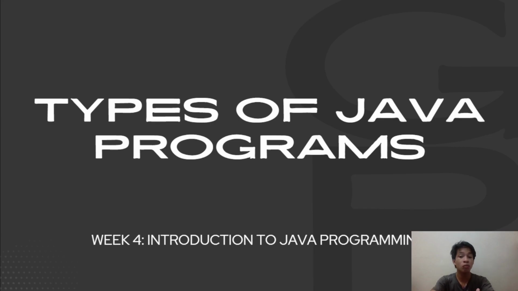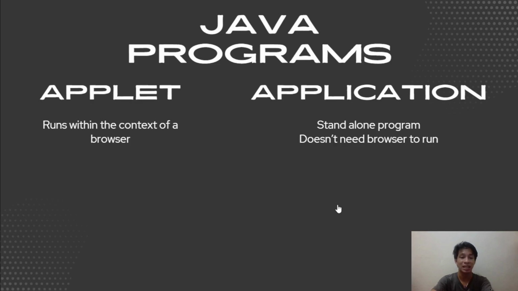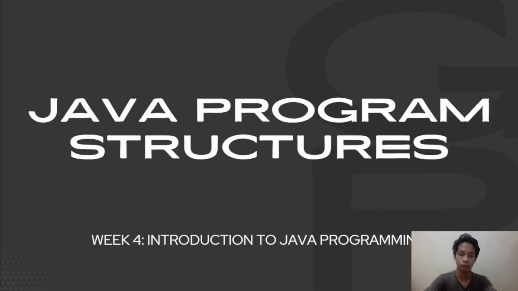Let us now move on to the types of Java programs. There are 2 main types of Java programs, namely applets and applications. They both show the same results. However, applets run within the context of a browser, and applications are standalone programs and don't need browsers to run.